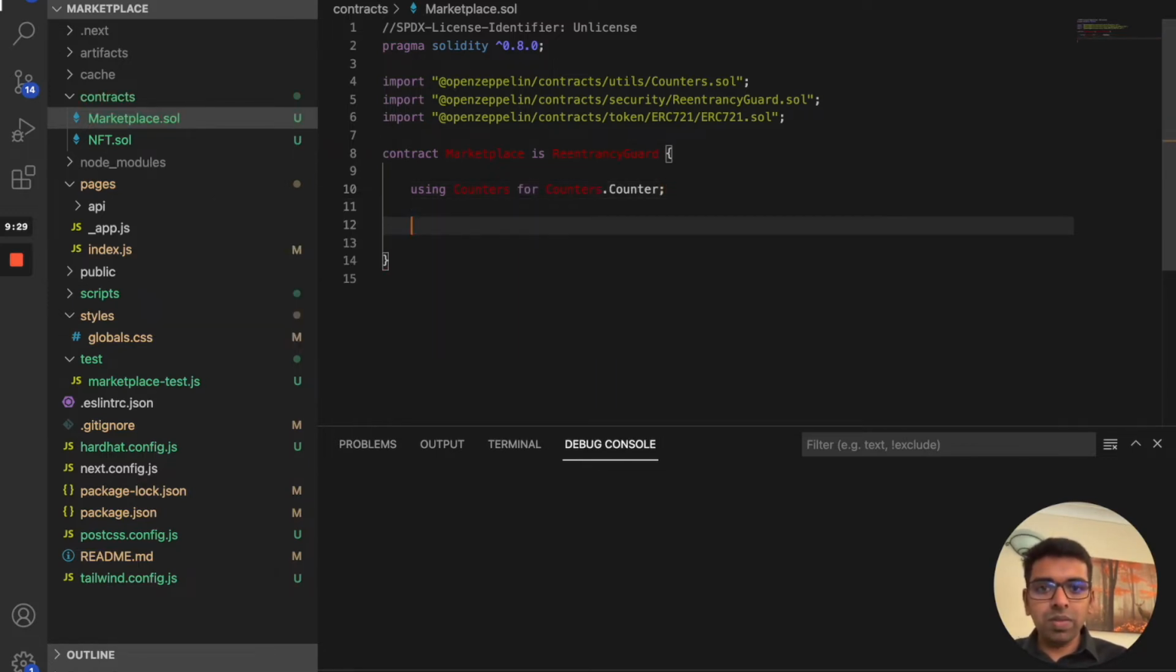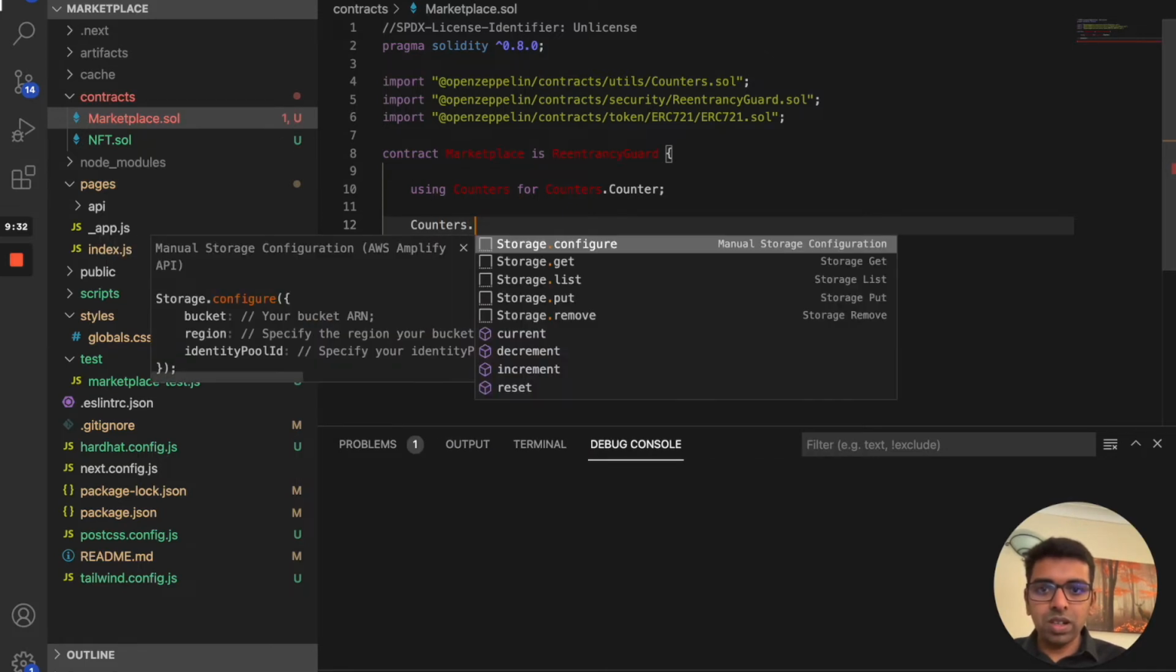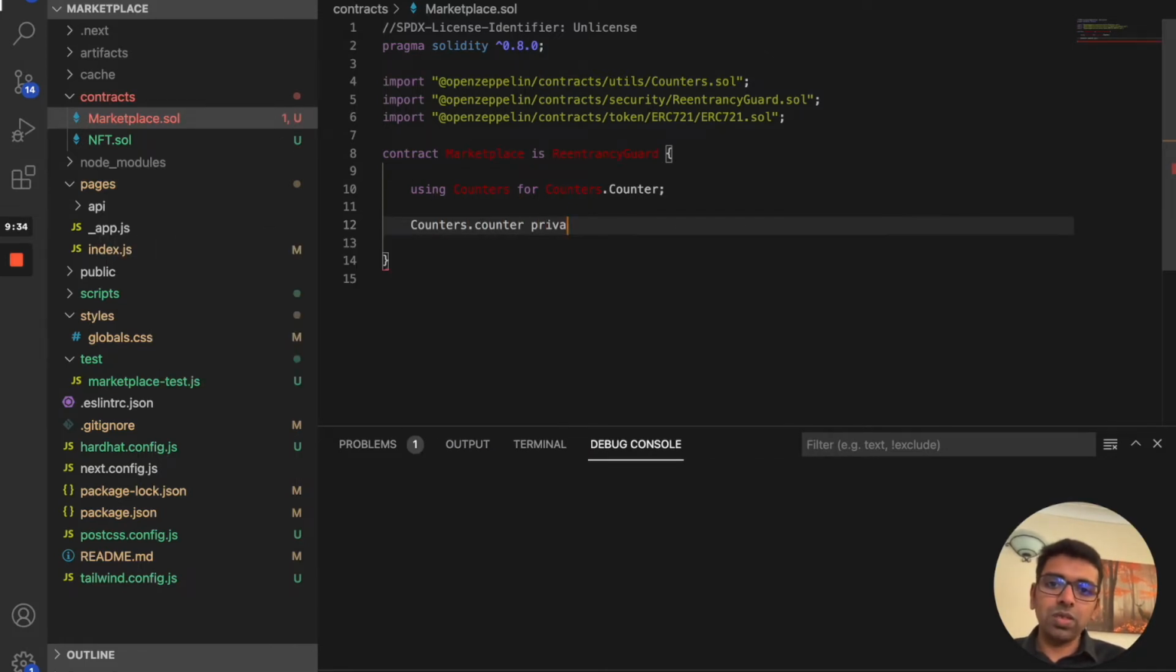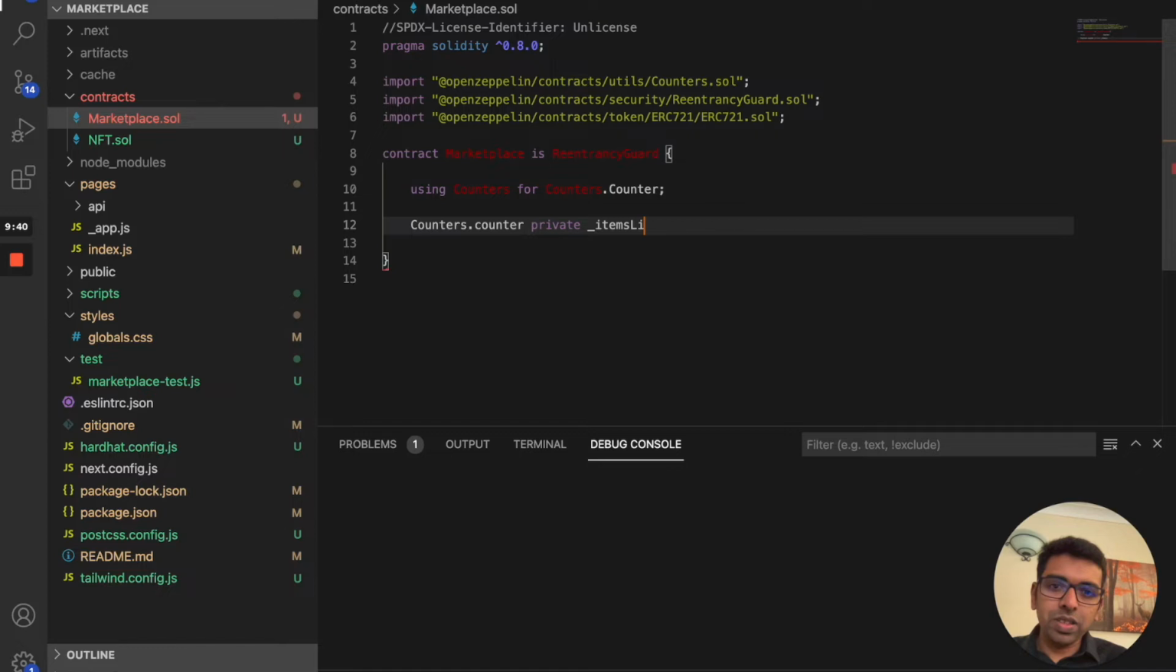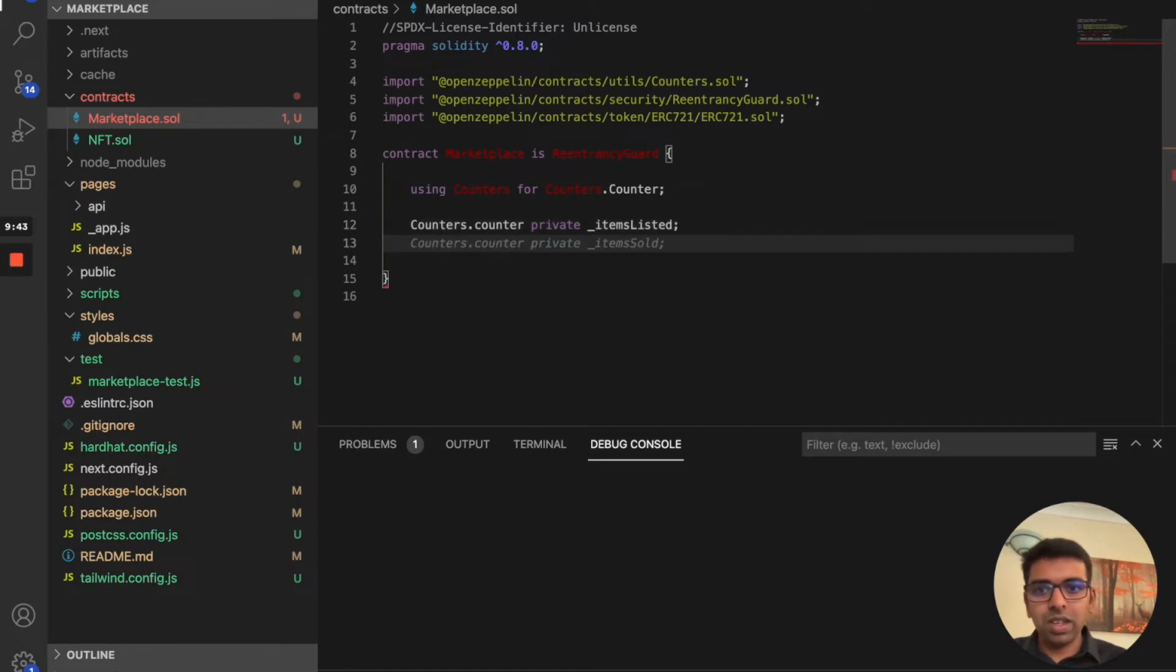Then for the counters, for the Counters.Counter, we need two things. One is items listed. So that's the first thing. Then we need something for items sold. So these are the two list items we need.